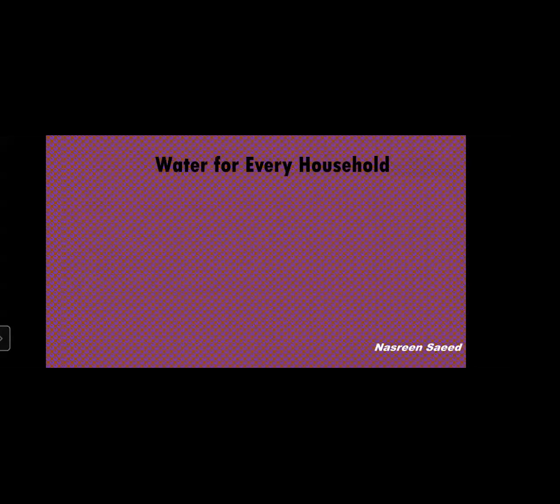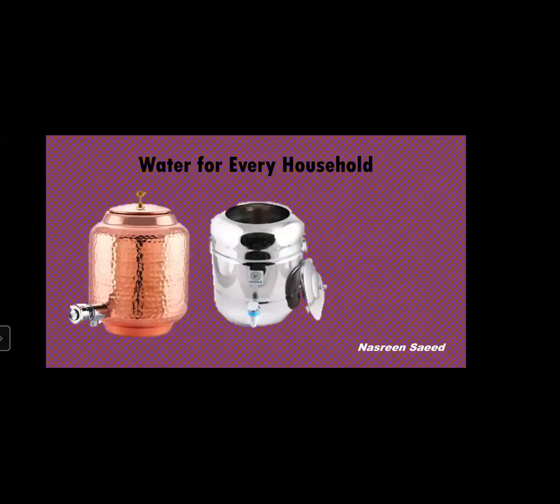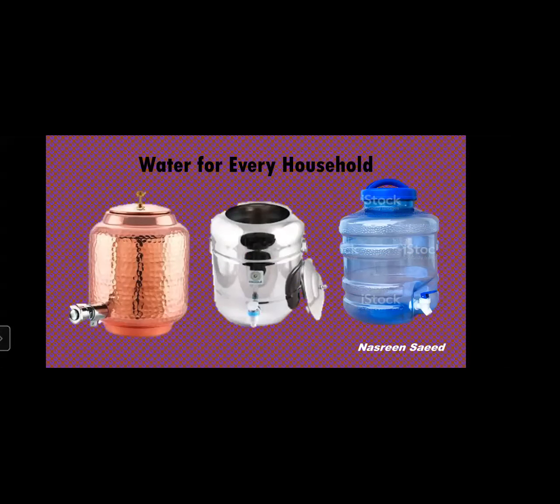Now we keep the drinking water containers covered. We use a lid to cover it. Why do we use a lid to cover it? Because if we cover it, then dust and other rubbish will not enter the water. If the pot is open, any dust, any rubbish can fall inside and make the water dirty. Sometimes you'll be able to see it, sometimes it will not be visible to our eyes. So we have to keep it covered. We have to use a lid to cover it.